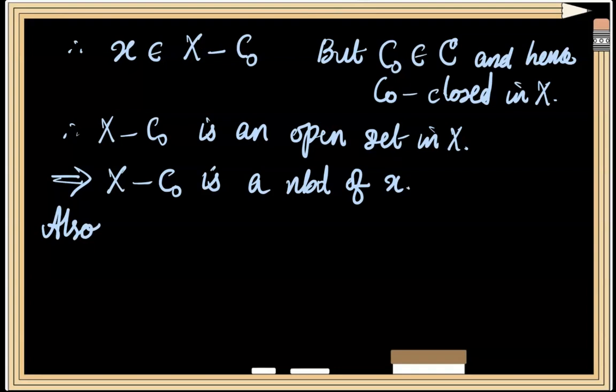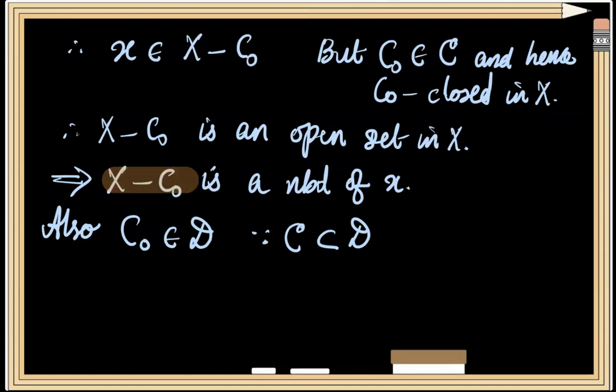Also, we can see that since C0 belongs to family C, and since family C is a subfamily of family D, C0 will belong to family D also. Thus, we have a neighborhood X minus C0 of the point small x, and we have a particular member of our directed set, namely C0.